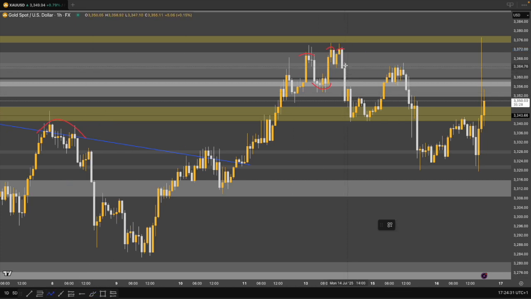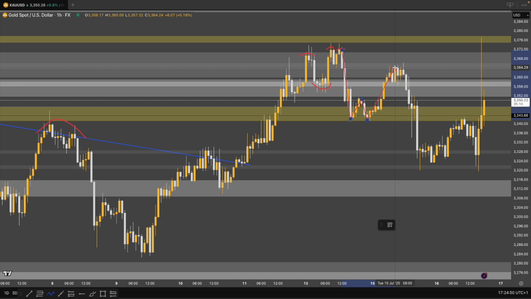Since then, price became bearish, eventually finding support within one of our points of interest at around 3,343, give or take. Price then pushed up, began to consolidate, and then we saw another double test, like we saw at the resistance level, this time support at around that 3,343 level.